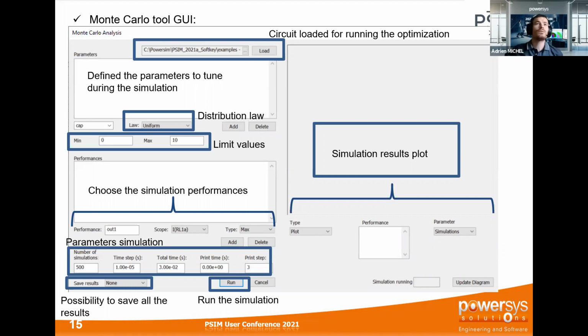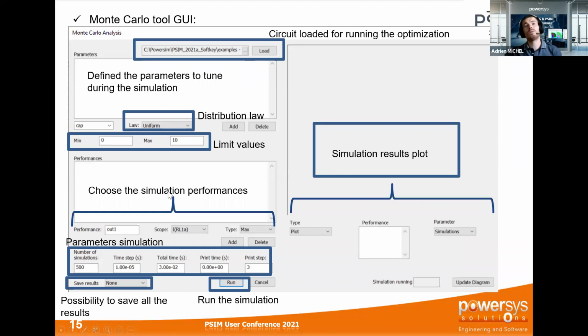So first, you have to define again which parameters you want to tune during the simulation, and you have to apply some limits, minimum and maximum. You have to choose which distribution law you want to use. We have implemented some laws in order to make some comparison.